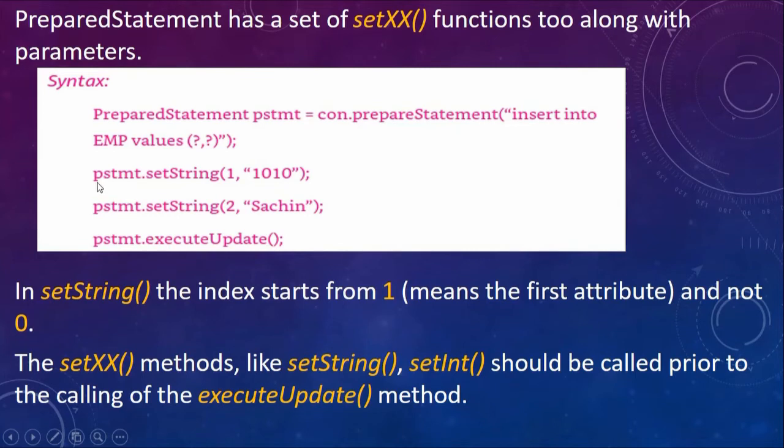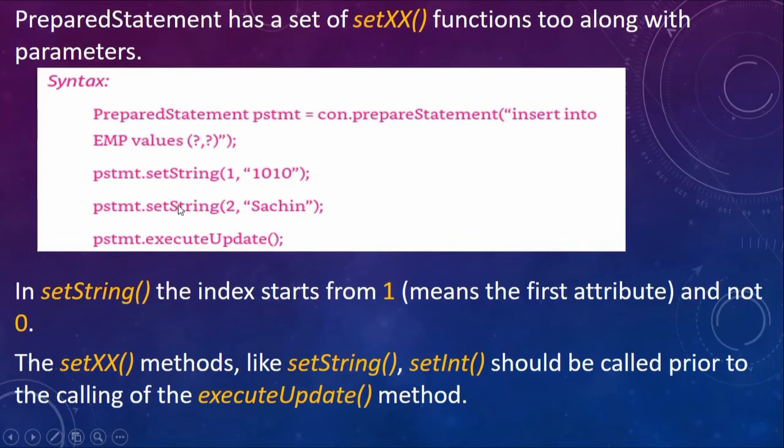The first statement does what? pstmt dot setString 1, 1010. That means in the first column, which is for employee ID, please insert the value 1010. And then I write pstmt dot setString in the second column of that same tuple, enter the value Sachin.